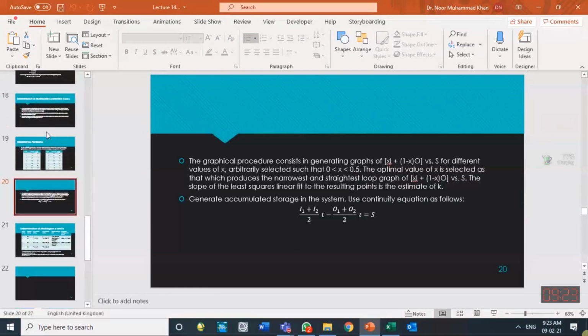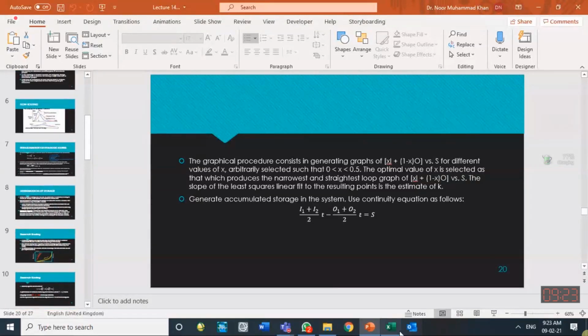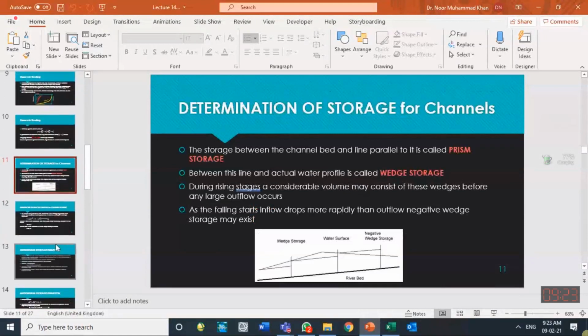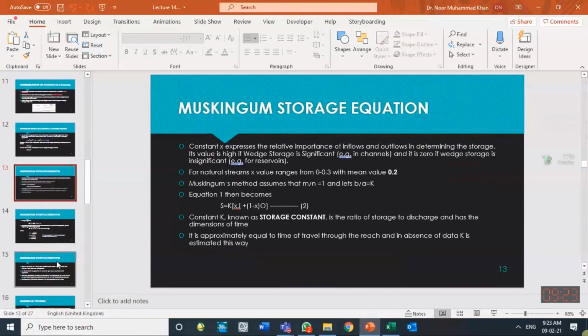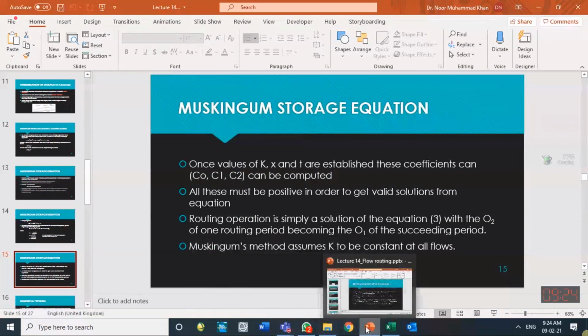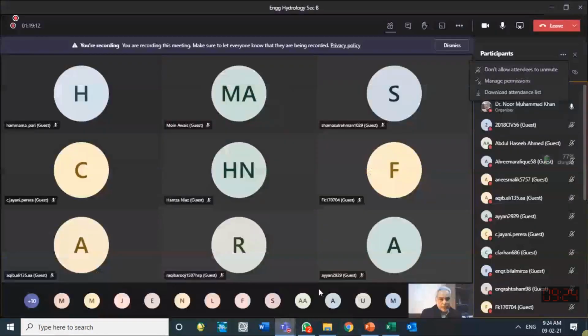So any question on this flood routing or flow routing method? Muskingum routing has been explained to you. A problem has been shown to be solved, and please practice it. If you have any questions, you can ask me. Next, I take a 5-minute break and then I start sediment erosion. And in the next lecture, maybe groundwater hydrology, we will do. So I am taking a 5-minute break.